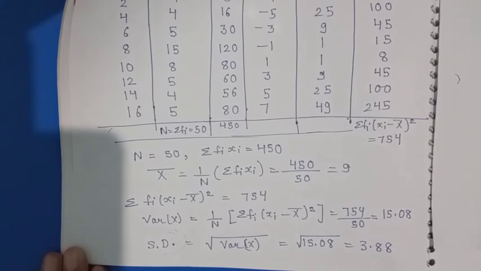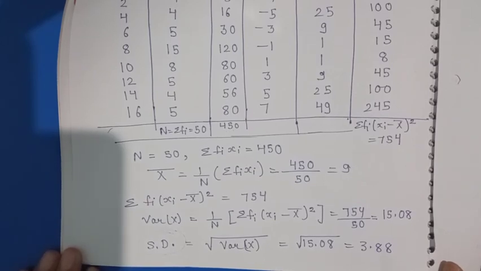So this is the overall idea of standard deviation and variance. You just have to keep in mind that this is a tool for measuring the scatteredness of the deviations. With the help of standard deviation, variance and mean deviation, we can find out the scatteredness of the deviations. So it's very simple. The square root of variance is the standard deviation, and standard deviation is more frequently used in comparison to mean deviation. So this is all about today's class. Next day we will come up with a new topic in statistics. Thank you.